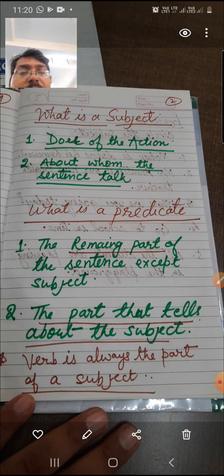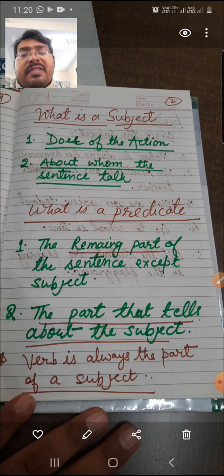Now one most important thing to keep in mind here is that the verb is always a part of the predicate. You know about the verbs. Verbs are of two types, helping verbs and main verbs. Helping verbs, auxiliary verbs, we can say are is, am, are, was, were, has, have, had, do, does, did, will, would, shall, should, can, could.